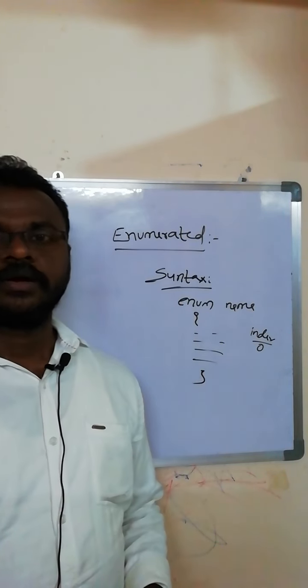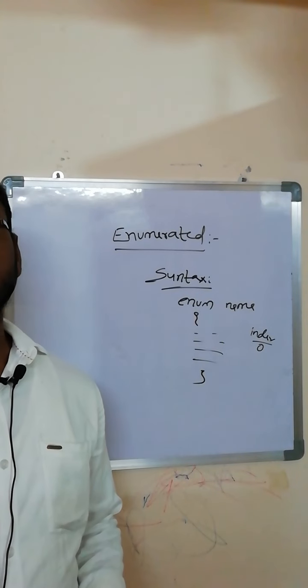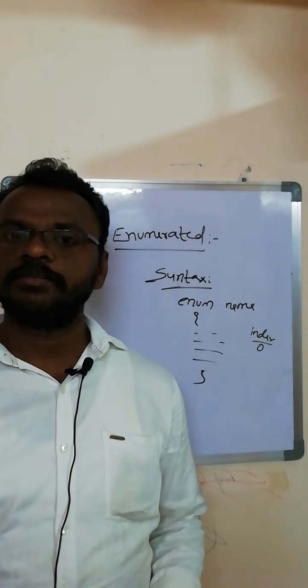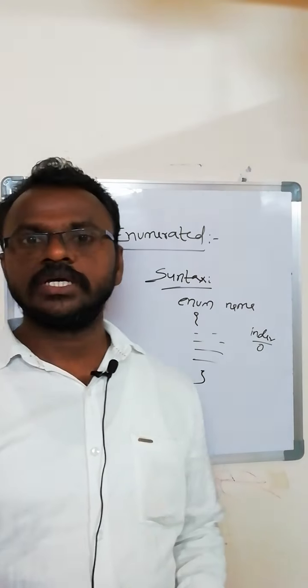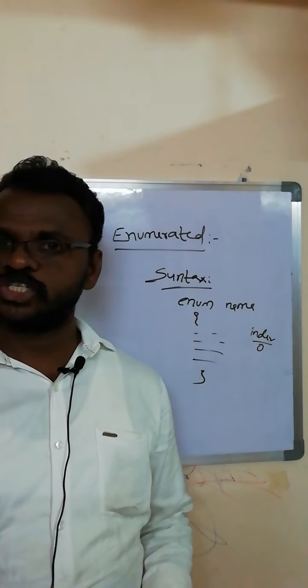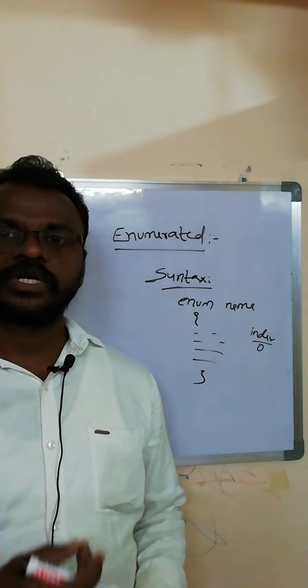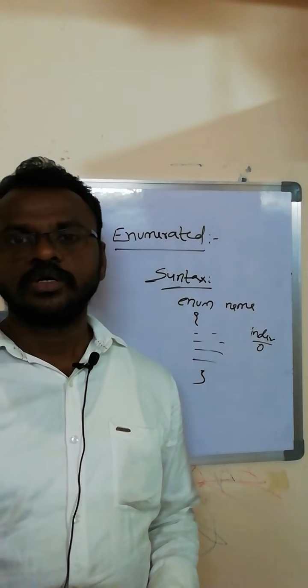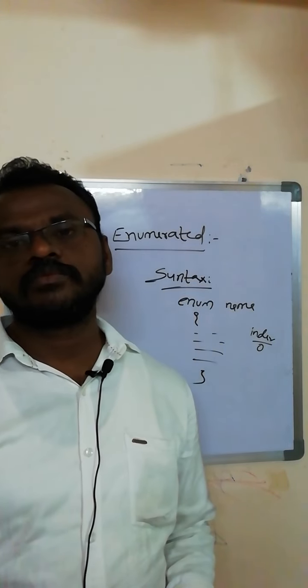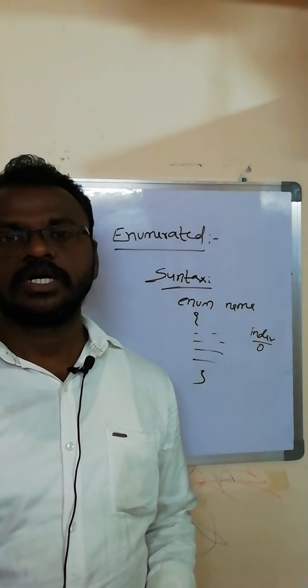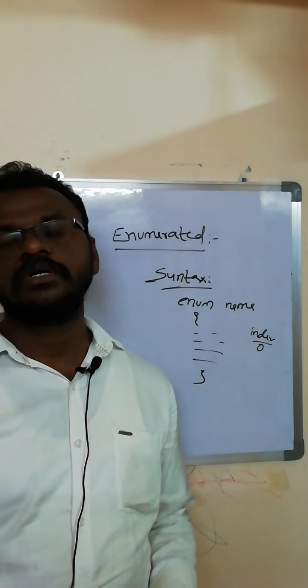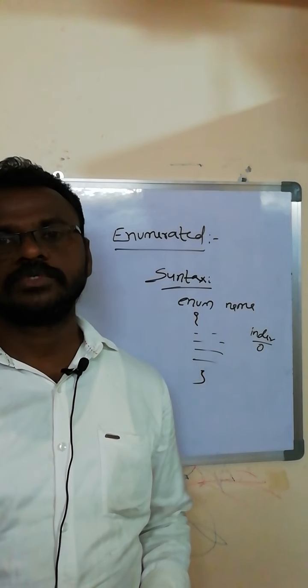The link to the last session on primitive data types I can give in this video description. You can follow that first to understand the purpose of the primitive data types, and after that see the non-primitive data types.